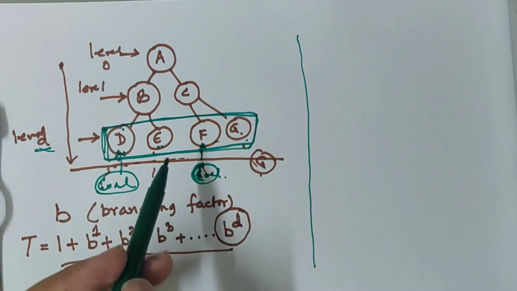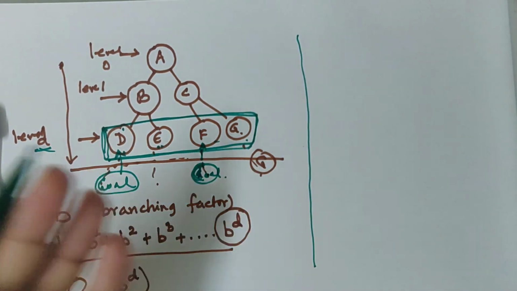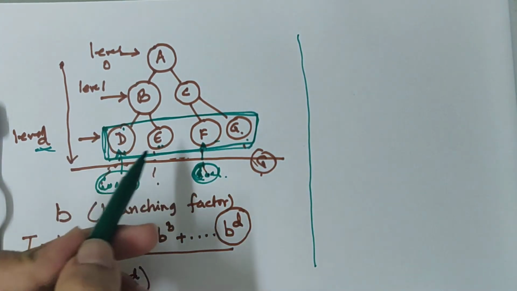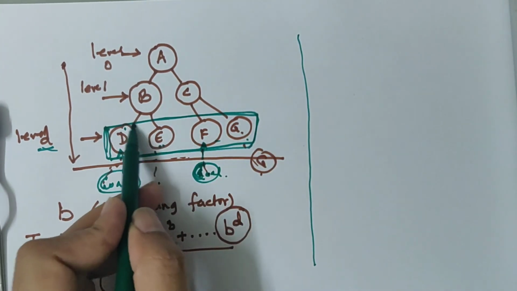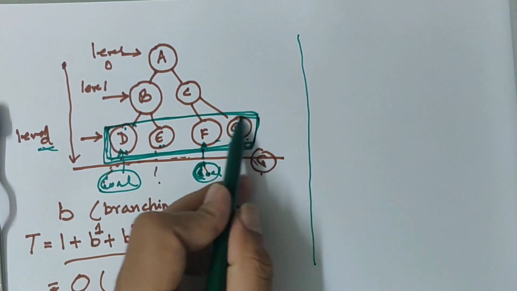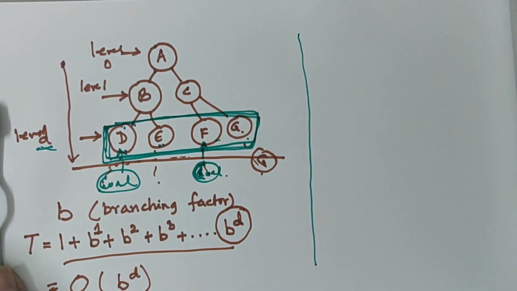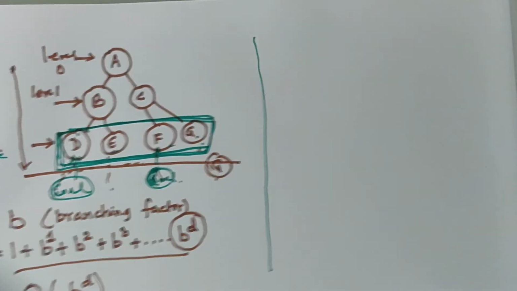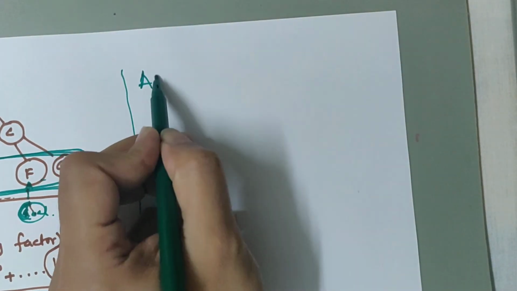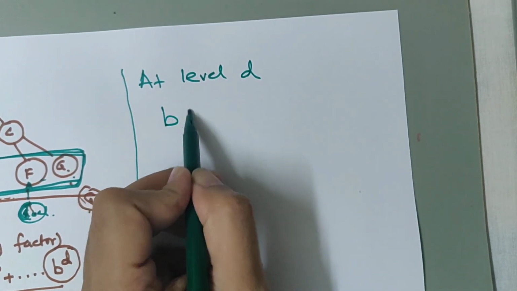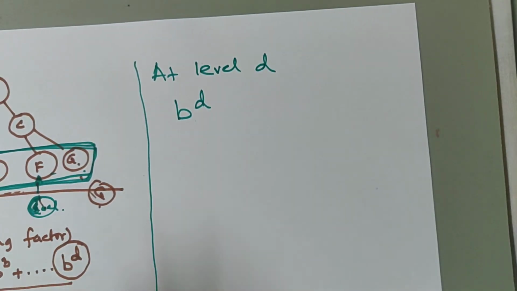So before even knowing that D is the goal, before doing the goal test on D or E or F or G, you will have to store all the nodes at level D in your memory. And at level D, how many nodes are there? At level D, precisely B to the power D nodes are there.